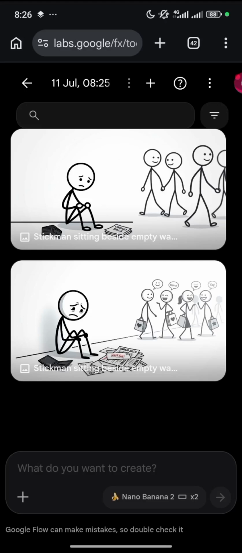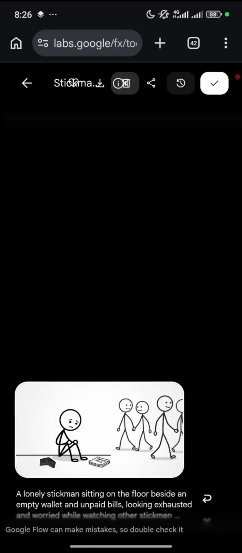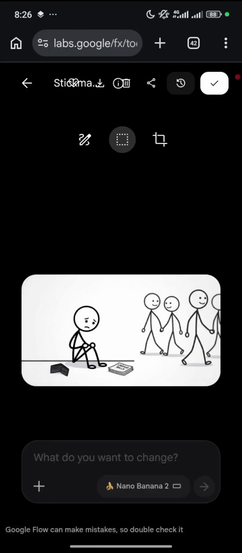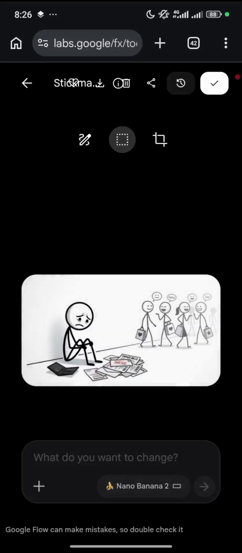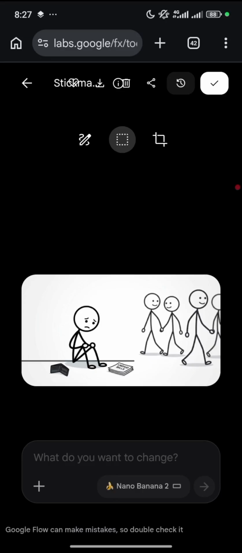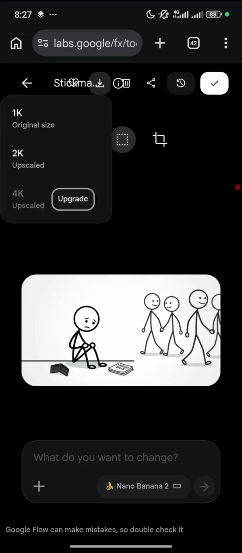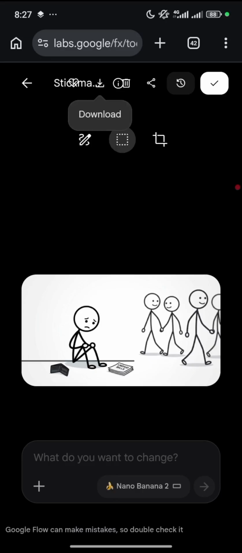Now these are my Stickman images that have been generated. This is the very first one, and we also have another one. We have 2 of them that have been generated. For us to actually get this, we are going to click on download. So let's click on download, and let's just click on 1K, which is the original size. Now this particular image has been downloaded.